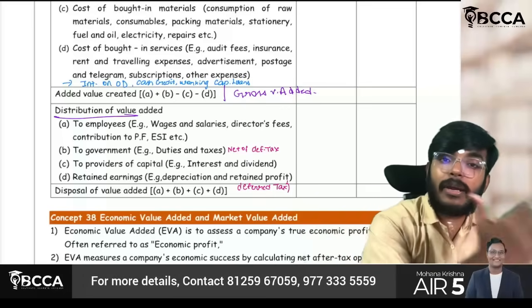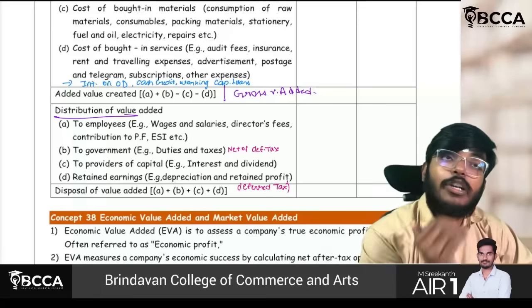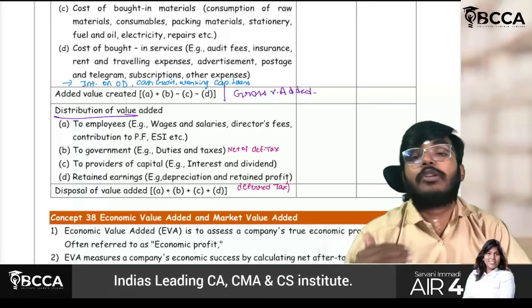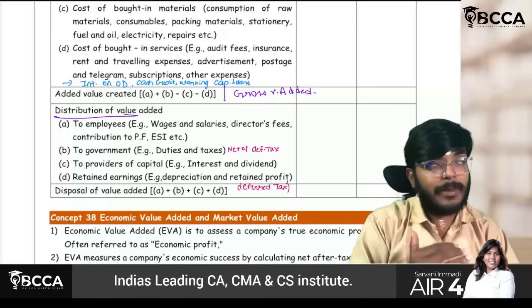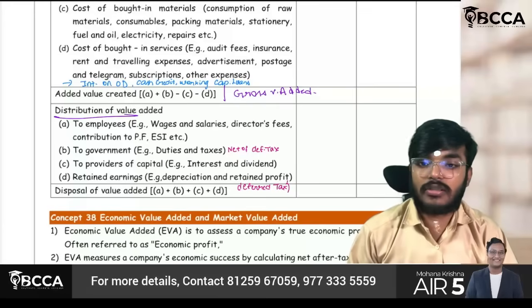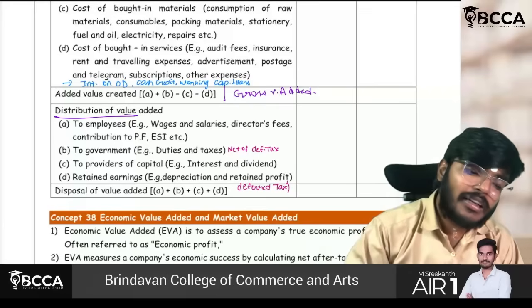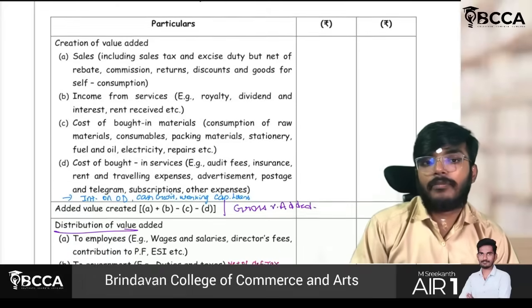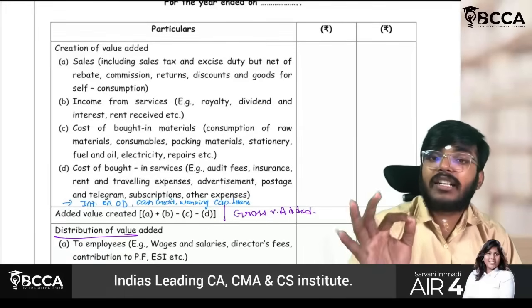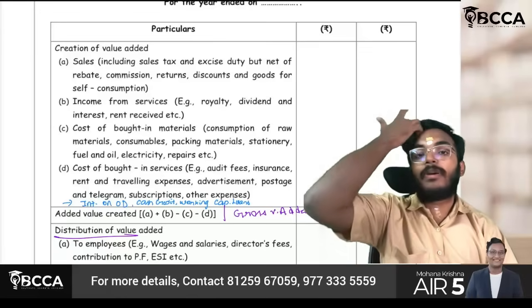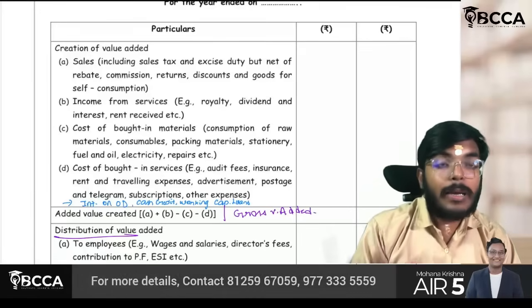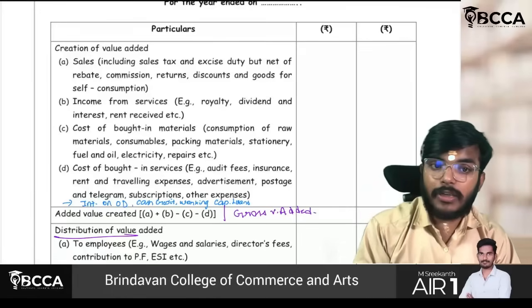Some will be distributed to employees, some portion will be distributed to government, and some portion will be distributed to capital providers, and some portion will be distributed to shareholders. This is nothing but the concept of the value added statement. In part 1 we will be understanding how much value is created, that we will be finding out. In part 2, how it is being distributed.